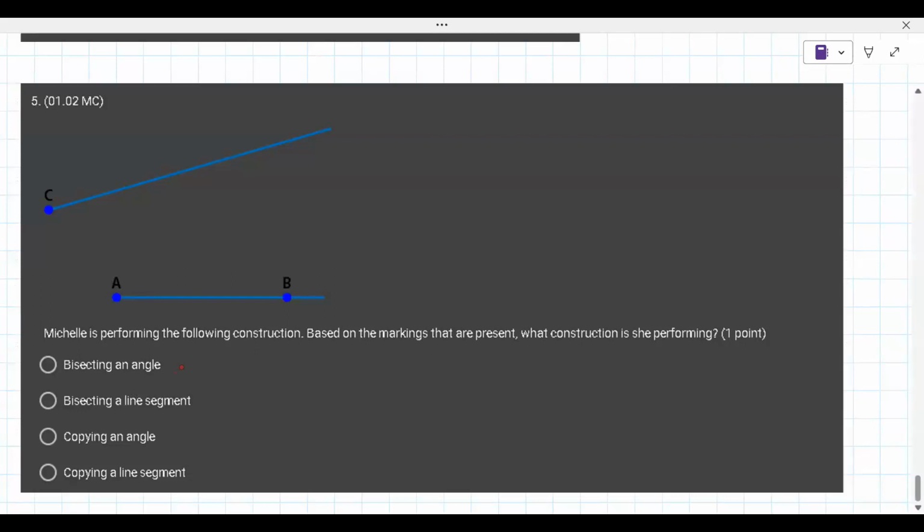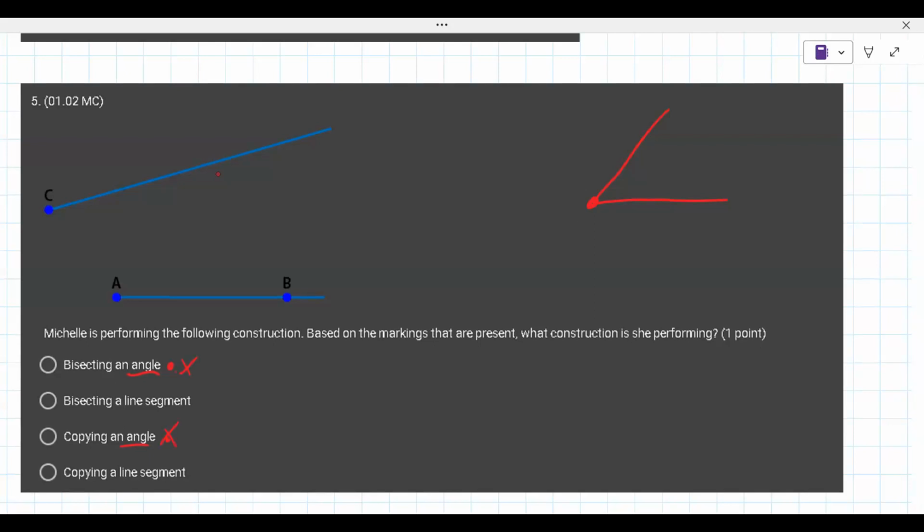Notice that the first and the third say angle. An angle has one vertex, and the two rays are connected. Does this in any way look like an angle to you? No, not really. So those are probably not right.